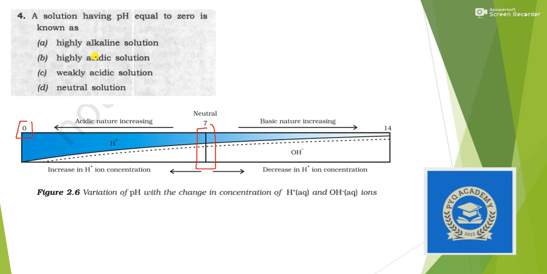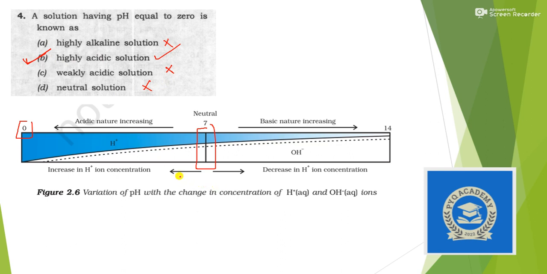So let's go to our options. Alkaline means basic, highly alkaline, no. If it was 14, then it was highly alkaline. So it is highly acidic, weakly acidic, no, and neutral solution, no. Okay, so the answer is option B, highly acidic.